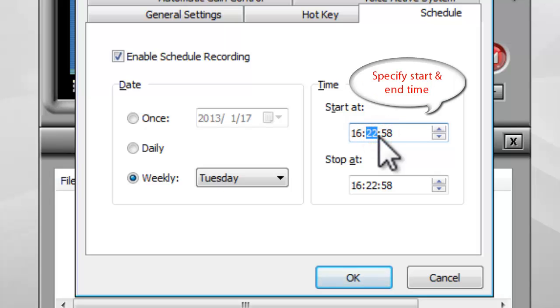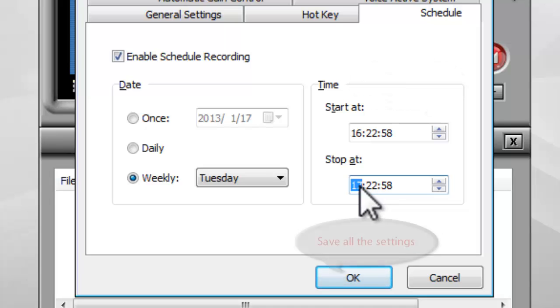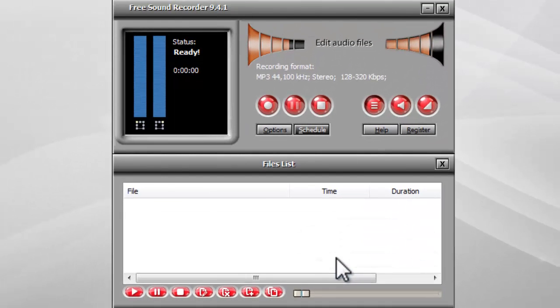In Time section, you can specify the starting time and ending time, that is precise to seconds, by entering the number or clicking the up-down arrow. Then, click OK to save all your settings. Now, the recorder will automatically trigger the recording, exactly at the time you set.